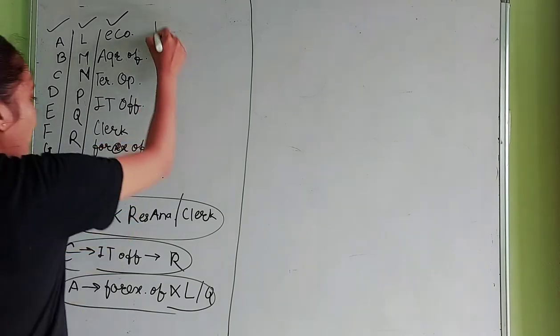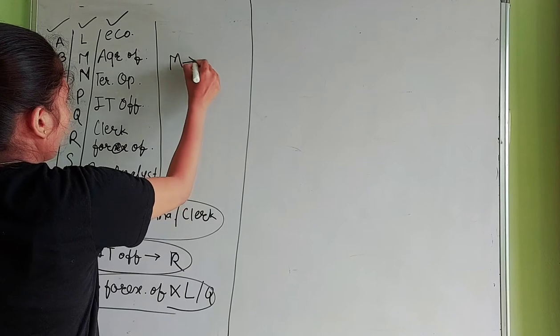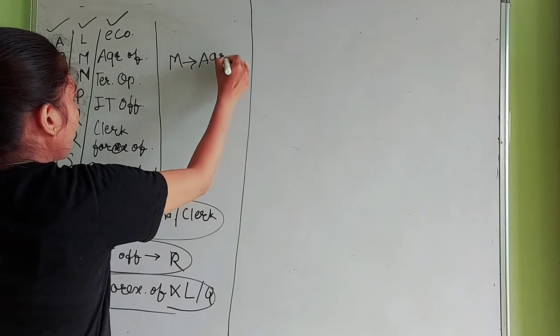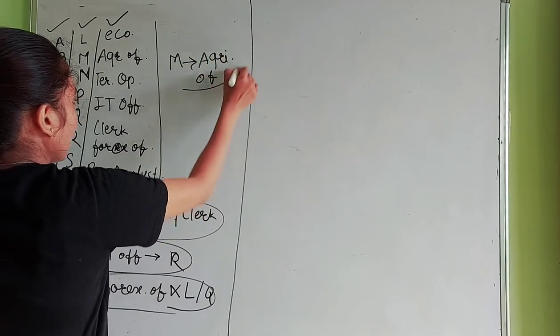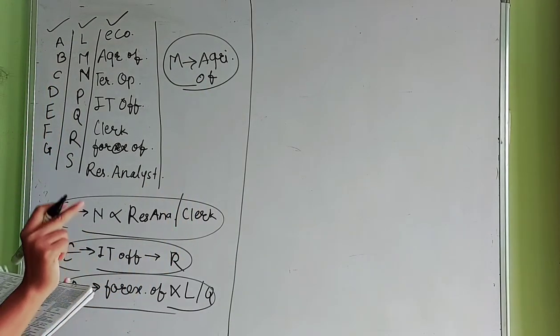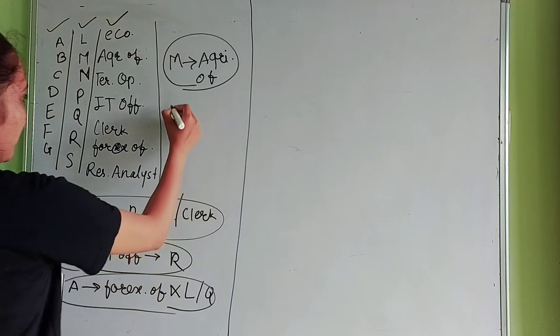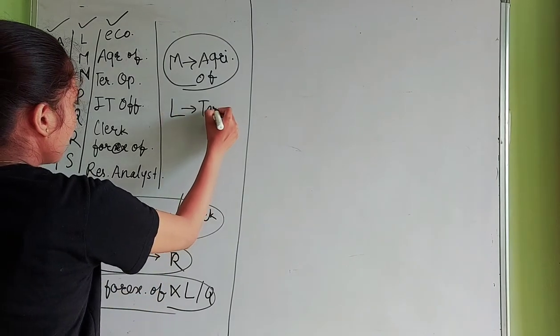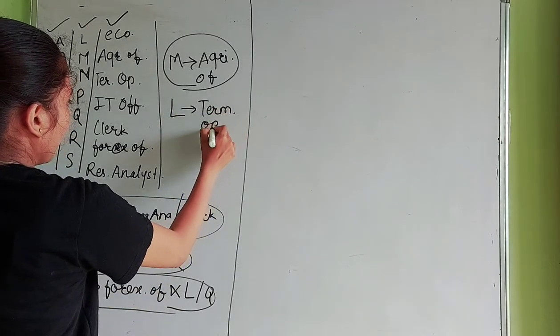Fifth, the one who works for bank L works as a terminal operator.